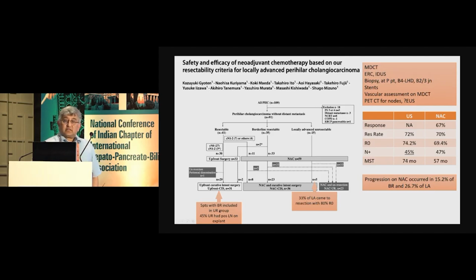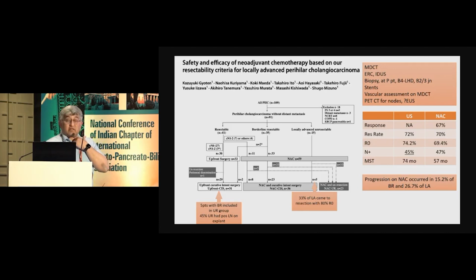So the first thing is, you can see that there are a number of patients, totally 5 patients out of 32 who actually had nodal disease and should have been in the borderline resectable group and should have received neoadjuvant chemotherapy, but were considered unfit.